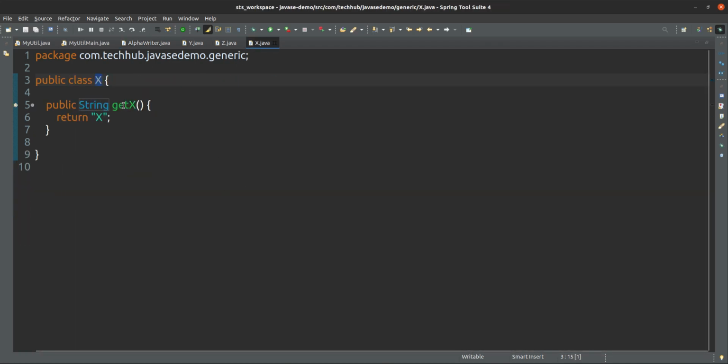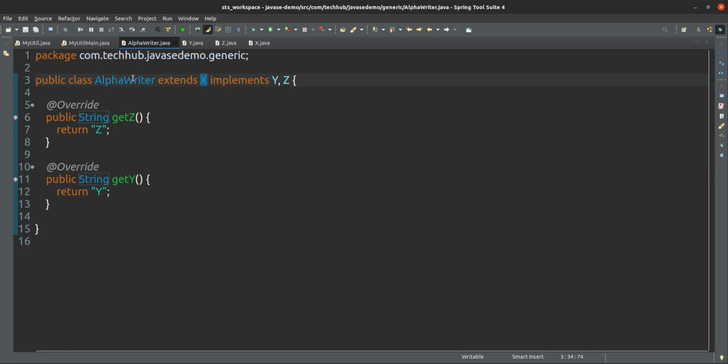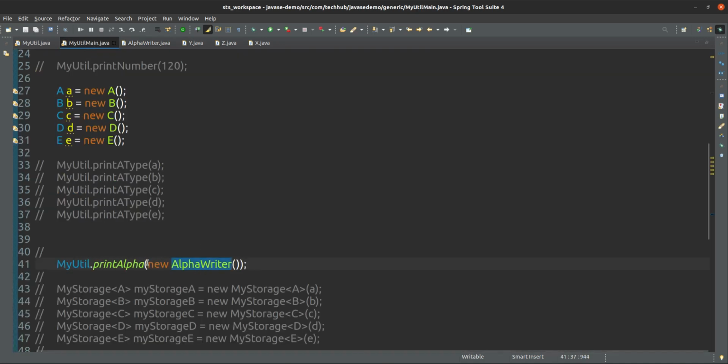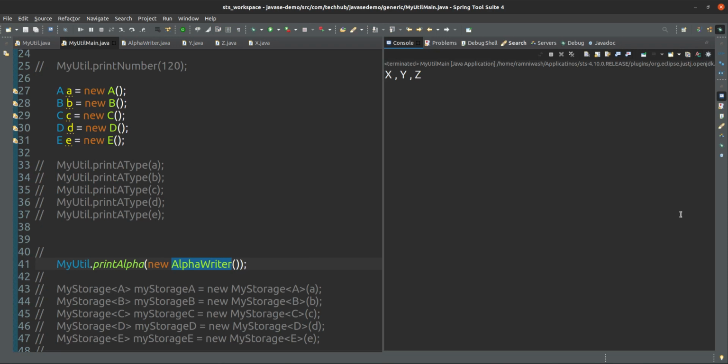X has one getX method, and AlphaWriter has all these. AlphaWriter is extending X and implementing Y and Z. So AlphaWriter is the only valid one for myUtil. Print AlphaWriter, X, Y, Z, it is printing.